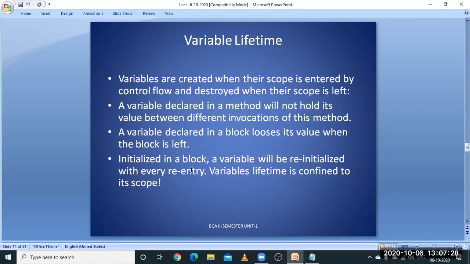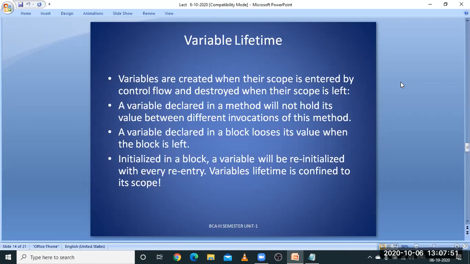Next, initialized in a block, a variable will be reinitialized with every re-entry. So variable lifetime is confined to its scope. Every time a variable is created, new memory is created and a new value will be supplied, not the same value. I will discuss this in the programming part also.